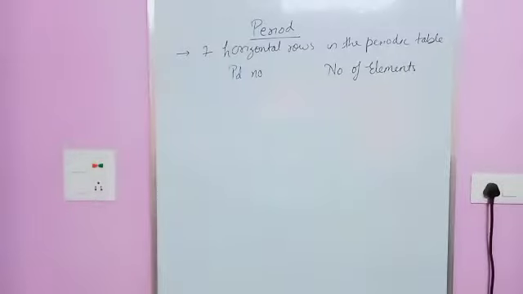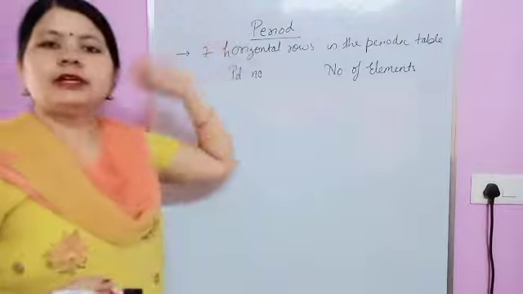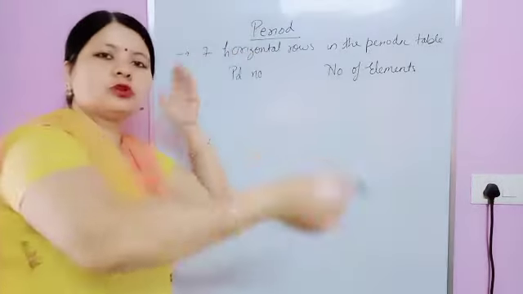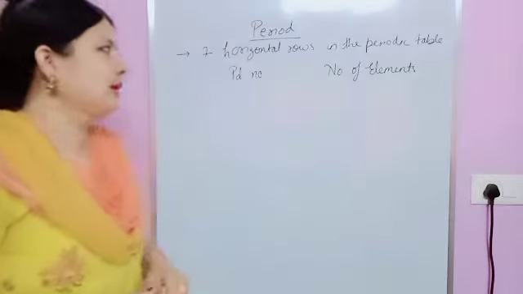Okay, now 11th class, just see. In case of periods, you know that horizontal rows are known as periods, and there are 7 periods in the long form of the periodic table.